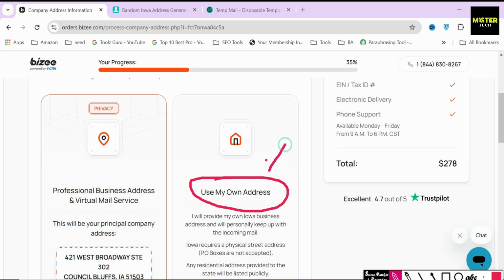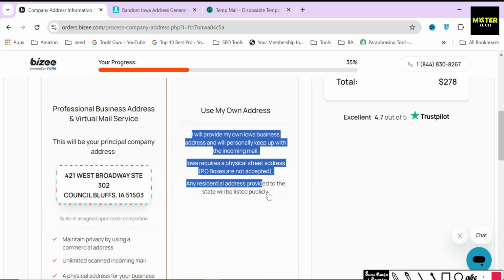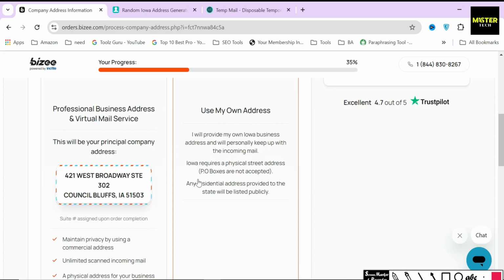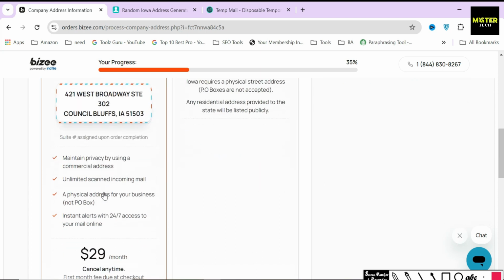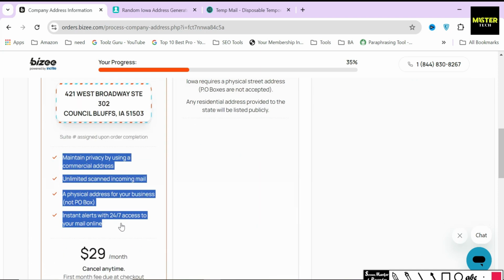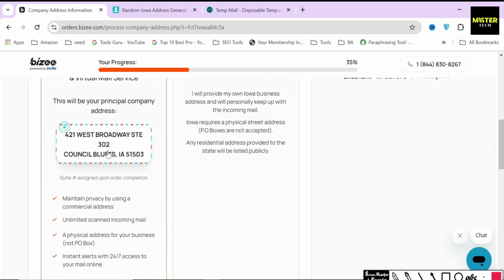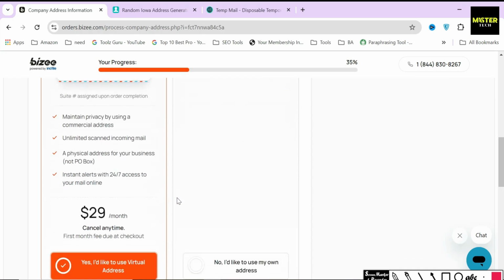Never use your own personal address or the address where you currently live in your business documents, because once your LLC is registered, it will be made public and easily accessible for everyone. So anyone will be able to find you and trace you down, which is a huge risk for you and your family. As you can see on the screen, Bizee also mentioned the virtual business address that you will be getting if you plan to subscribe to this package. You can pick this service by just paying $29 extra per month.